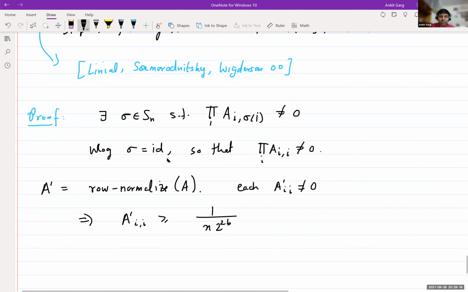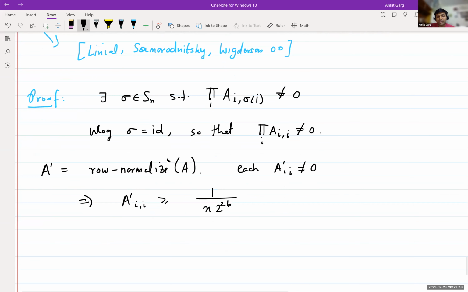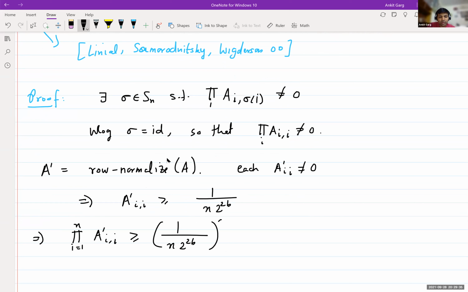So this A prime diagonal entry will be at least 1 over n times 2 to the 2b, so that the value of the invariant polynomial, the product over i from 1 to n of A prime i comma i, will be at least 1 over n 2 to the 2b, to the n.